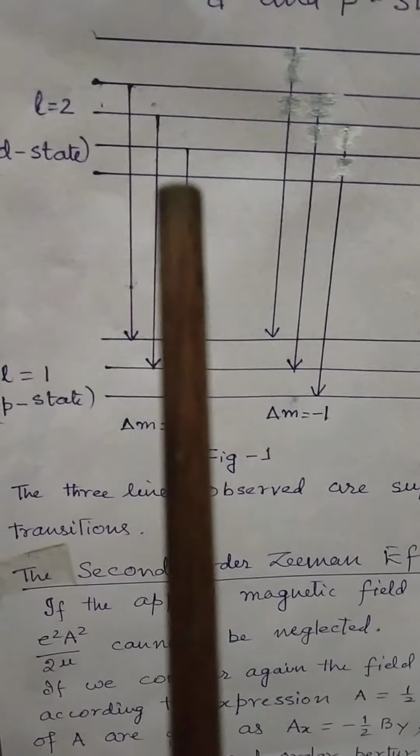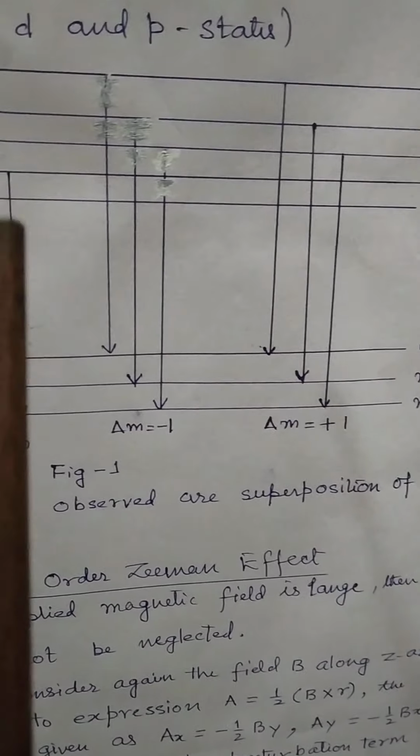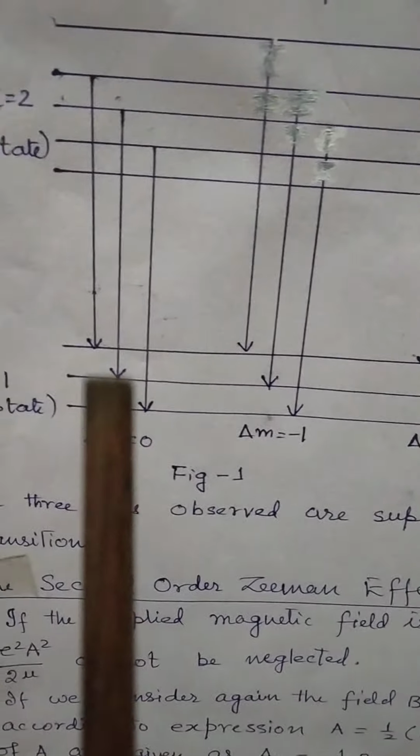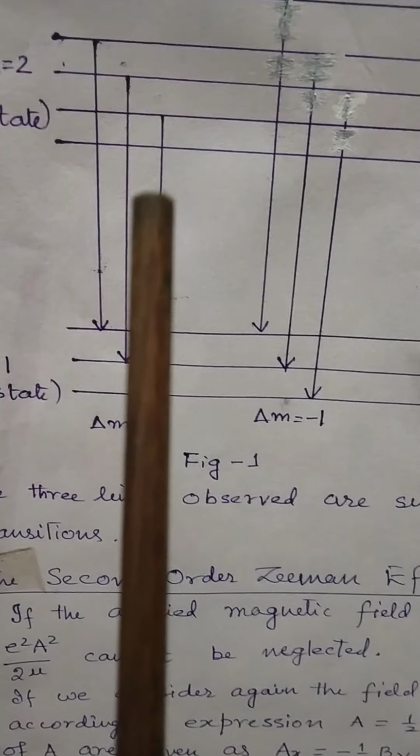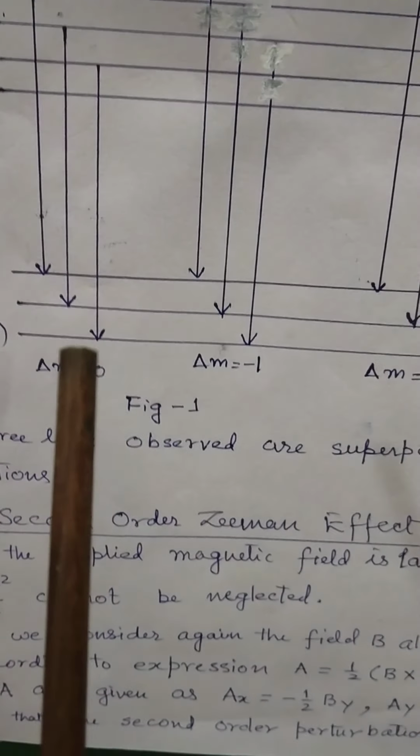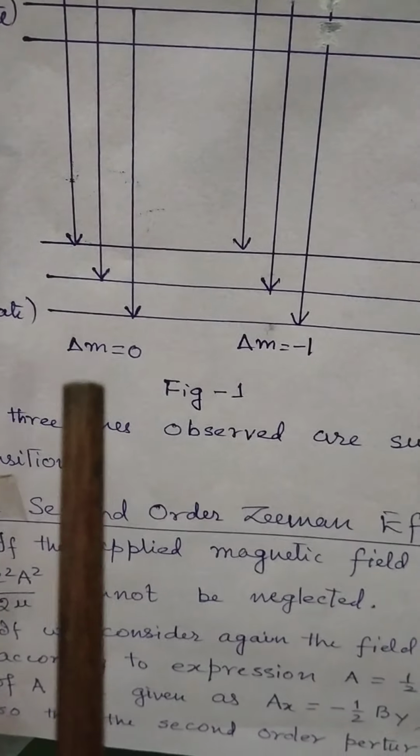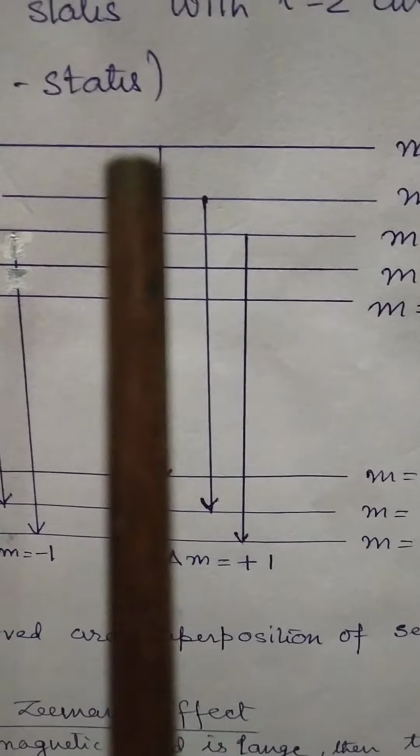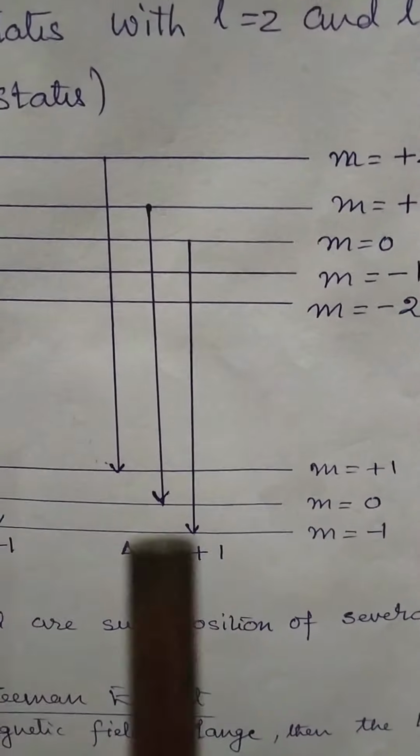This is taking place to M equal to plus 1. The second one is from the D state M equal to 0 value to M equal to 0 value in the P state. Similarly, the transition from M equal to minus 1 state in the D state takes place to M equal to minus 1 state. So these are the three transitions for which delta M equal to 0. These are the three transitions for delta M equal to minus 1, and these are the three transitions which take place for delta M equal to plus 1.